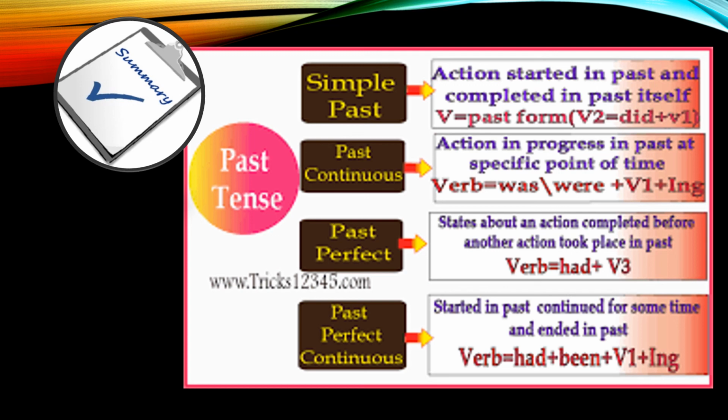The last one is past perfect continuous: started in the past, continued for some time and ended in the past. You will use had been, first form of the verb, along with ing. That's all for today. Thank you.